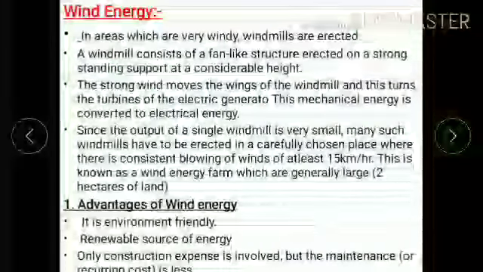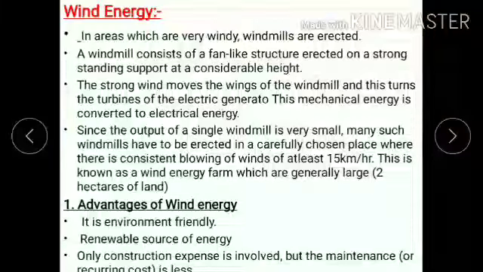I think you have seen wind energy. Our Jaisalmer area is very famous for wind energy. It contains a wind plant, and a wind plant contains many strong fans. When the wind moves and strikes the wind fans, the fans start to rotate and generate electricity, and this electricity is stored in a battery. The strong wind moves against the windmills and turns the turbine of the electricity generator. This mechanical energy is converted into electrical energy.